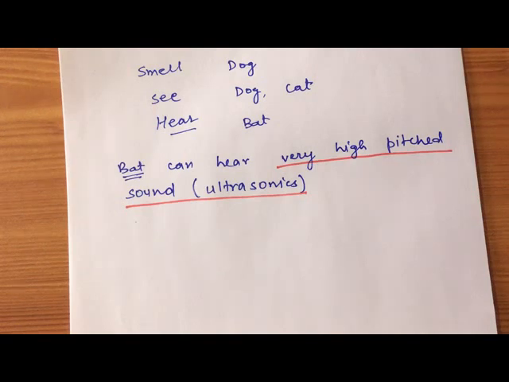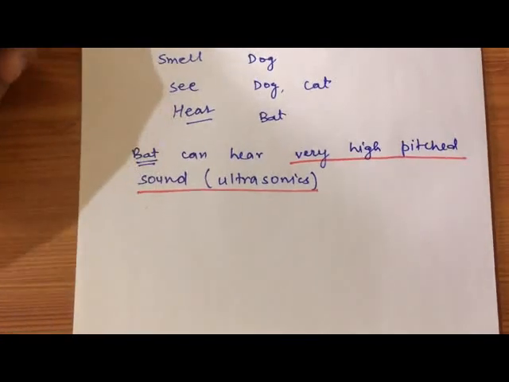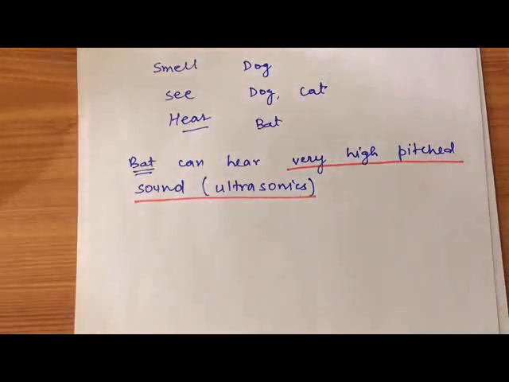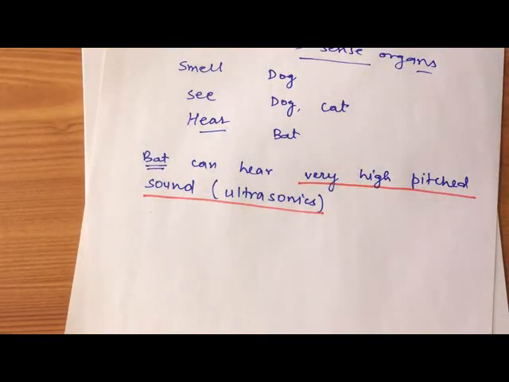In the next section we will be discussing the question answers: something to know, fill in the blanks, match the following, tick the correct option, and the question answers in brief as well as the long question answers. We will be discussing it in the next class.